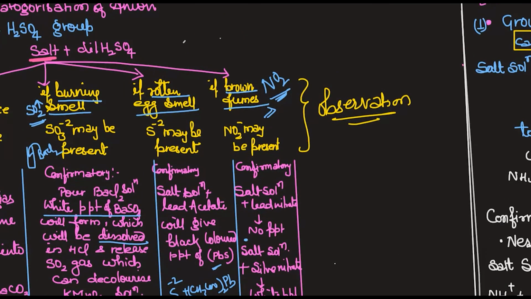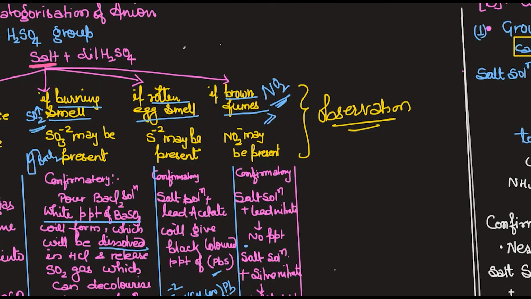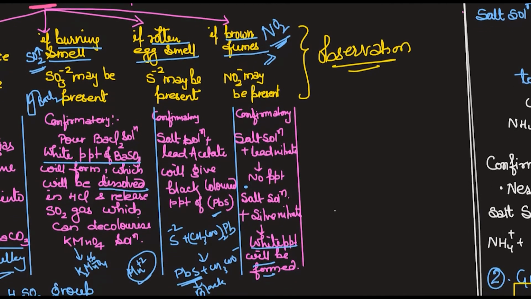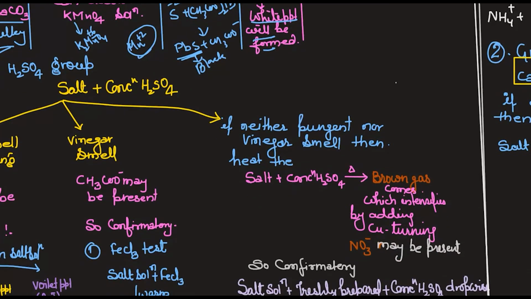Now in this case, when we will go for the next step, if on adding salt plus dilute H2SO4 there is neither of this observation. I didn't get the brisk effervescence, nor the burning smell, nor the rotten egg smell, nor the brown fumes. Then we have to go for conc H2SO4. This is the second step.